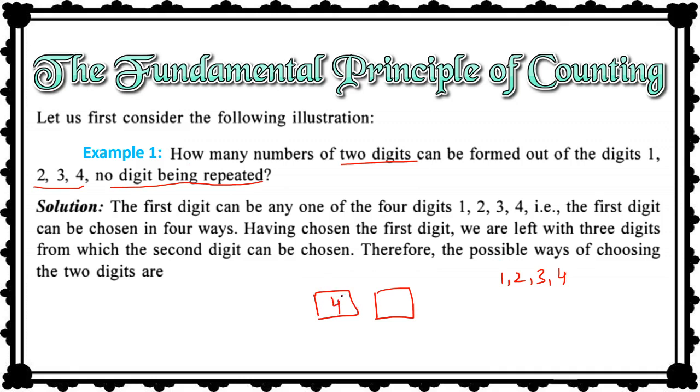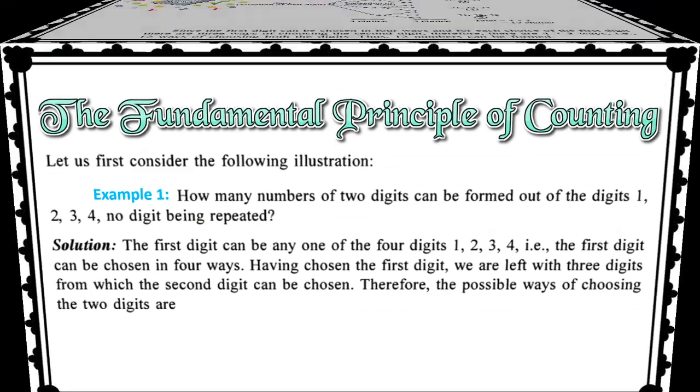We can take any number here, either 1, 2, 3 or 4. But when we decide one number for the first place, then for this place, how many choices are we left with? Definitely three choices, right? And what we have to do is multiply these choices, and we are going to get the total possible ways of choosing the two-digit number.